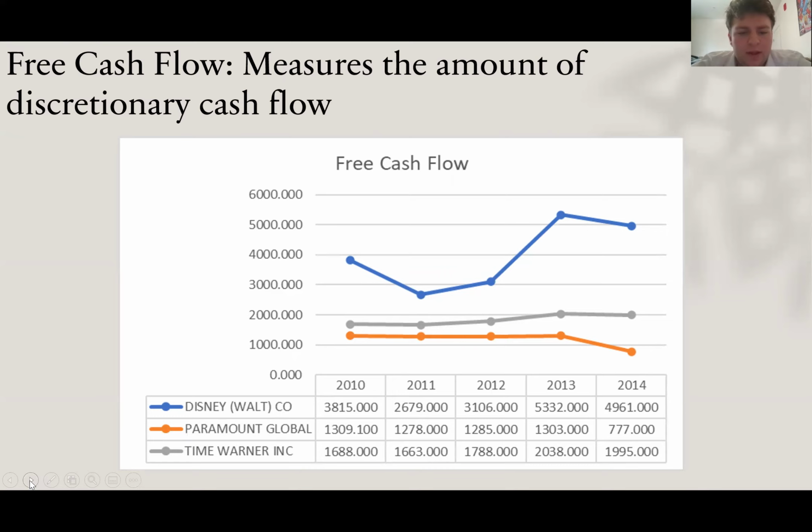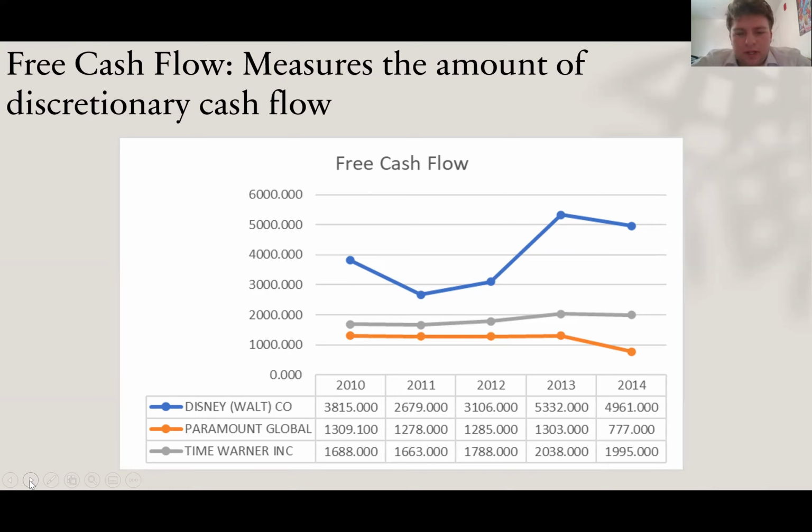With Time Warner and Paramount, they almost remained stable throughout 2010 to 2012, and from 2012 to 2013 they both experienced minor increases. However, the difference between them is that from 2013 to 2014, Time Warner sees a very minor decrease, but Paramount experiences a big decrease.